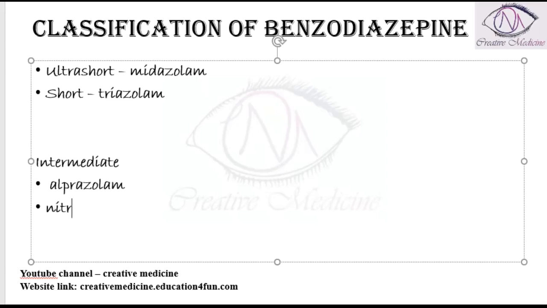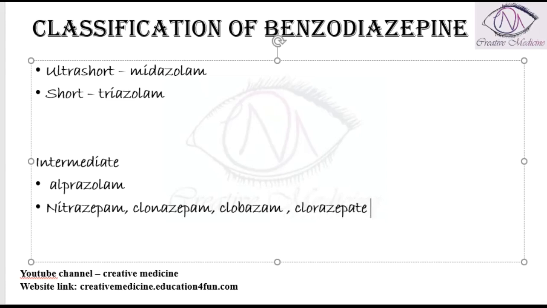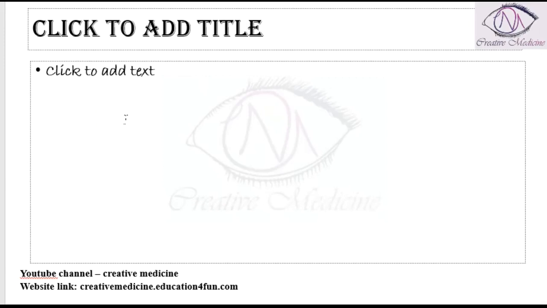Then we have nitrazepam, clonazepam, clobazam, and clorazepate. So the intermediate acting benzodiazepines are alprazolam, nitrazepam, clonazepam, clobazam, and clorazepate.